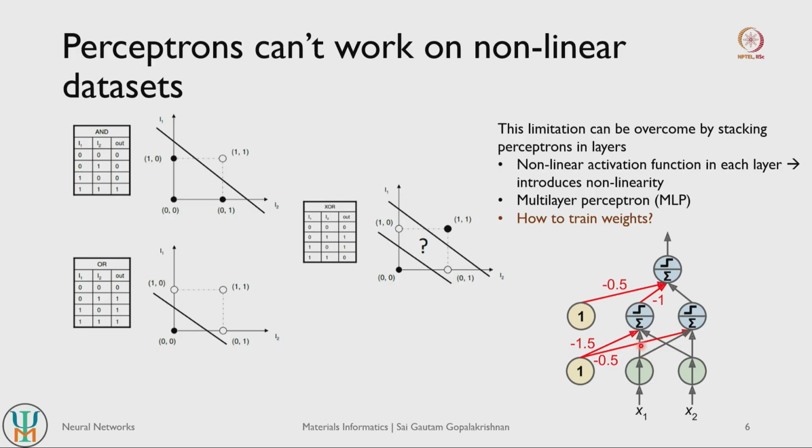Let's say you create a multi-layer perceptron. Then you may have to think about how you train the weights. So for example, if you take this 2-layer perceptron, this is layer 1 and this is layer 2, which is the output layer. Layer 1 is what we typically refer to as the hidden layer, because these mathematical operations appear underneath within the multi-layer perceptron model or the network itself, and their outputs are not directly your output. So this is your hidden layer,